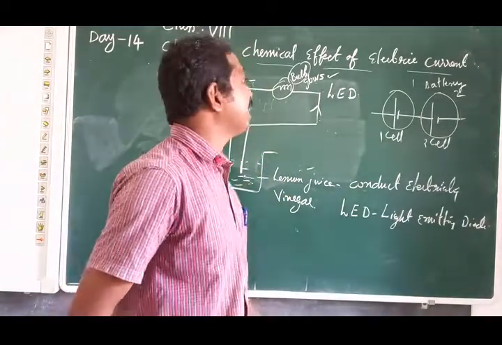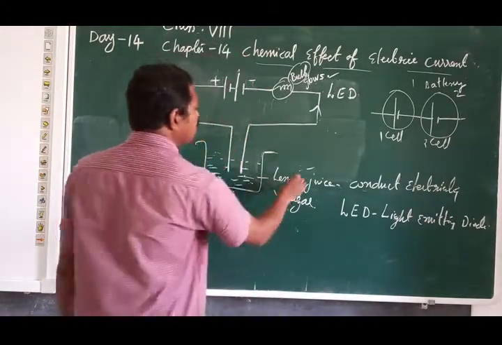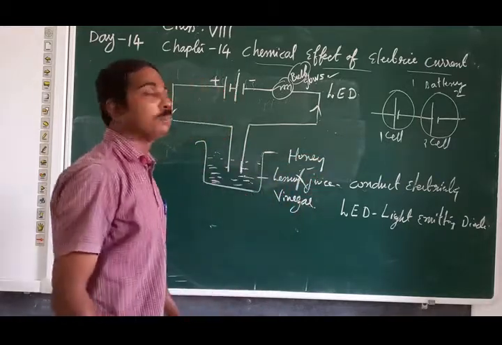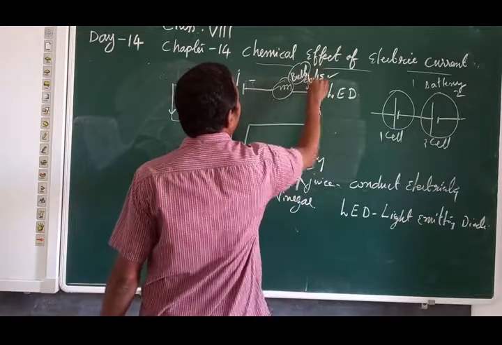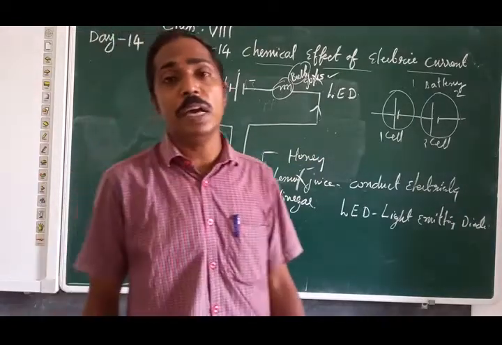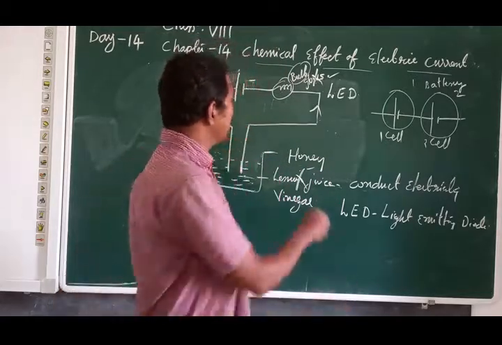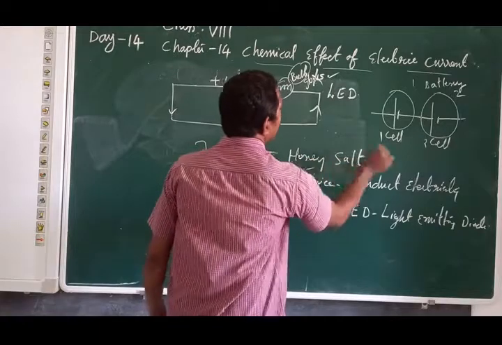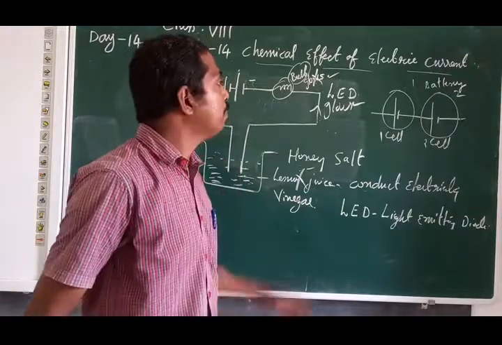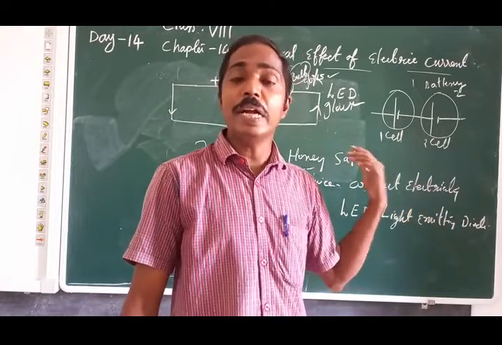So this is a way we can test whether a liquid conducts electricity or not. In place of lemon juice, if we use honey, what will happen? Bulb will not glow, because honey does not conduct electricity. Pure water used, bulb will not glow. Instead, if we use salt water, bulb glows. So whether the bulb glows or not depends on whether that liquid or solution conducts electricity.